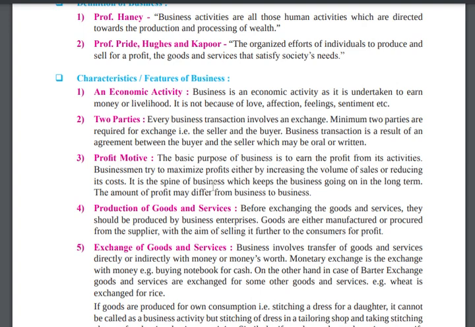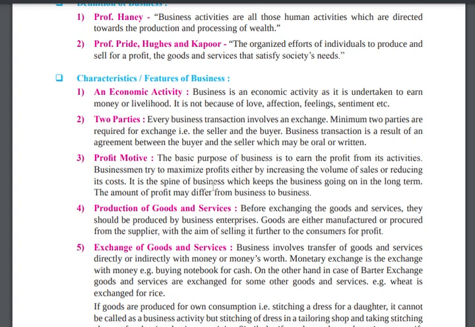Second is the two party system. Business is not like you are just doing one transaction. It is a two party system. Every business transaction involves an exchange between two things. Even if you are singing a song on the street and this is your business, or for example you have a band during the festival, then also you are transacting something.